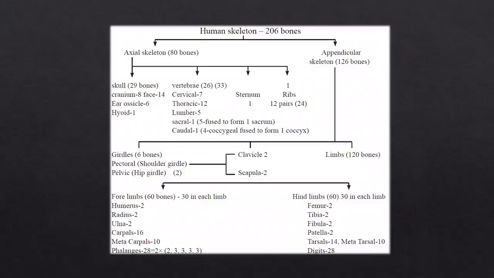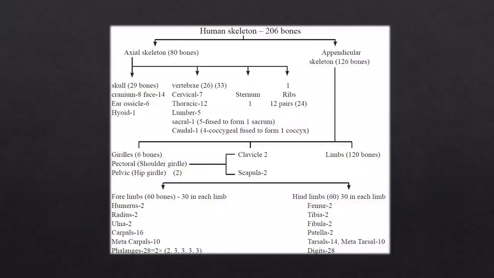When I talk about the forelimbs and the hind limbs, the forelimbs are humerus, radius, ulna, carpals, metacarpals, and phalanges. While the hind limbs are femur, tibia, fibula, patella, tarsals, and digits. Okay, so this was all about the human skeleton.